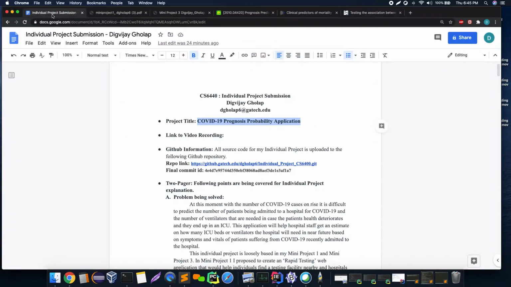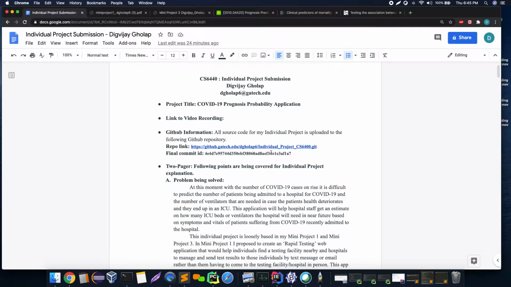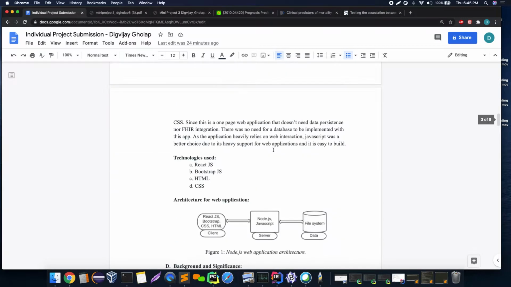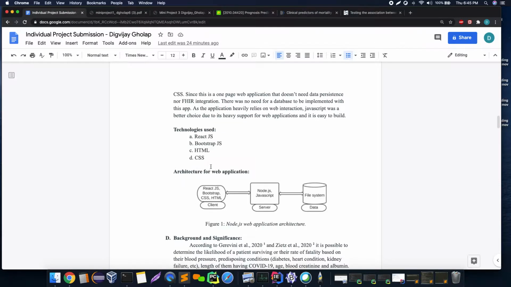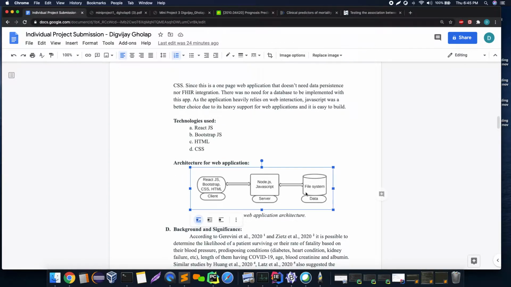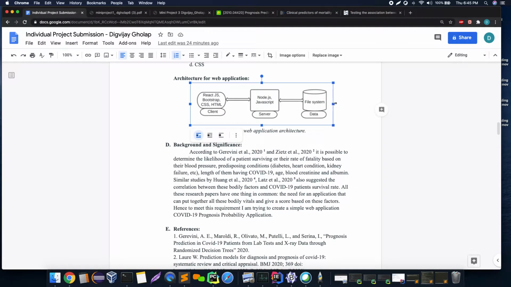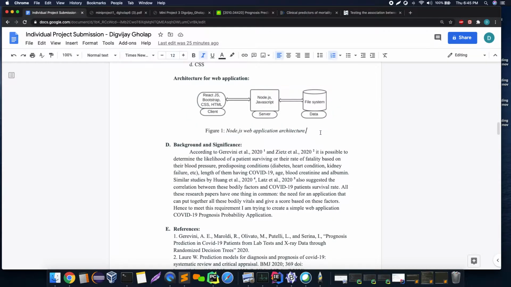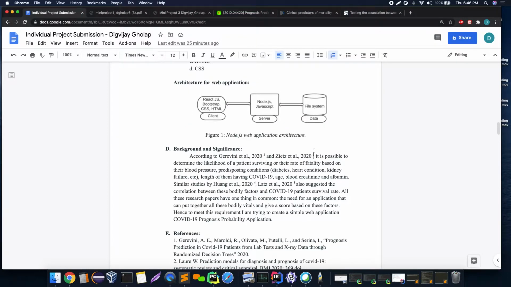Coming back to the actual application, the application source code can be found on GitHub. Sorry for the misspelling, and this is the final comment. This is a simple Node.js application with React and Bootstrap and a very small amount of HTML and CSS. This is the basic architecture. There is no database. It was replaced by a file system, and the middle tier is Node.js and then React and Bootstrap.